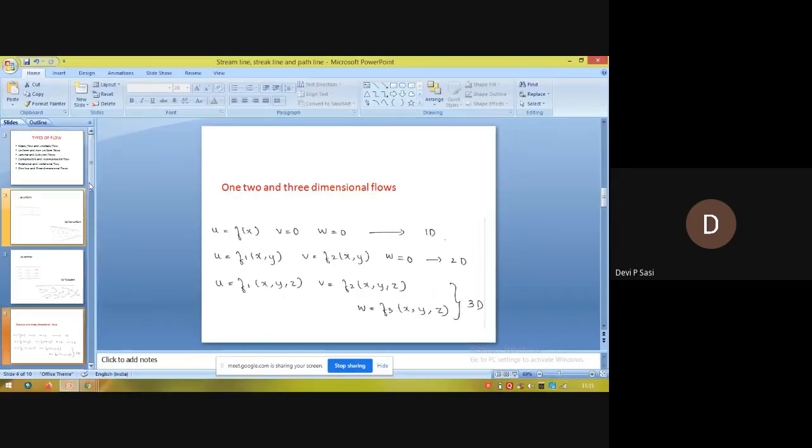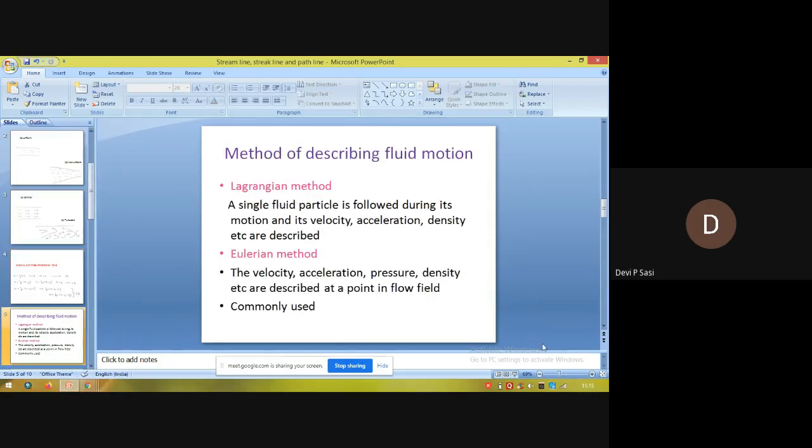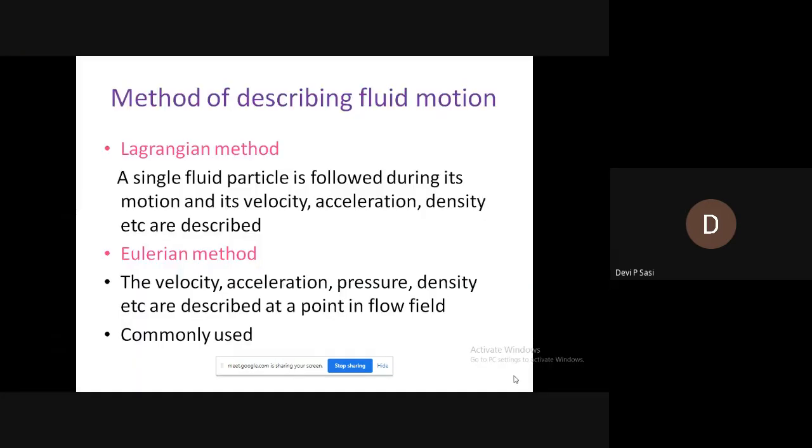Next is the method of describing fluid motion. For describing the fluid motion, we depend on two methods. One is the Lagrangian method and the next one is the Eulerian method.